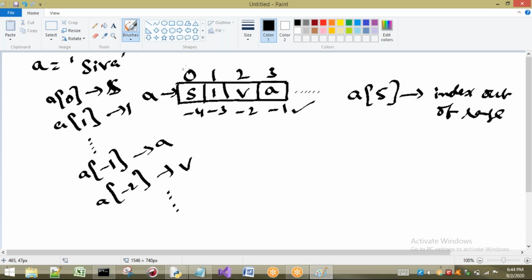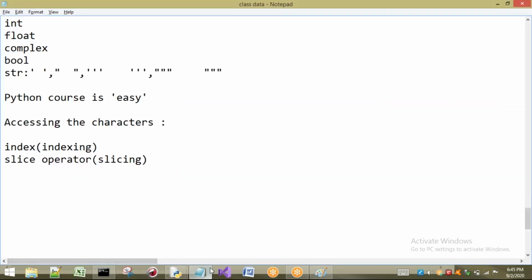That means the index range I know is 0 to 3. If you give any index, for example I have given 5, that means it is out of my boundary, out of my range. This is my negative range. If I give some -6, is it in my range? No, out of my range. So in this way we are going to get some errors. Let us see this concept in examples. The same example I will take, so you can see clearly.